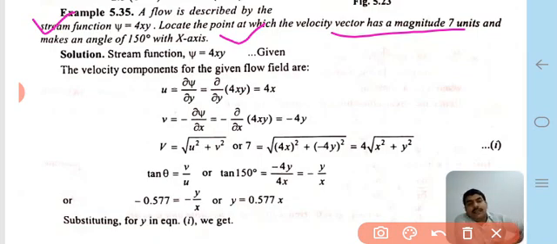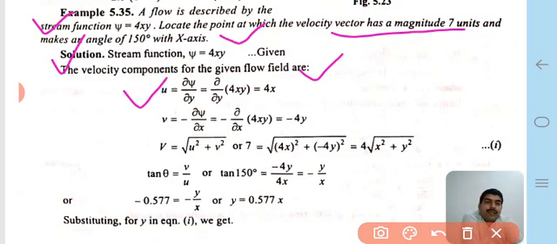Now we come to the solution part of that question. The stream function is psi equal to 4xy, which is given in the question. Therefore the velocity components for the given flow field are, we know, u is equal to del psi upon del y, and v is equal to minus del psi upon del x.